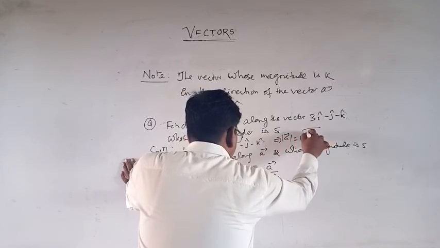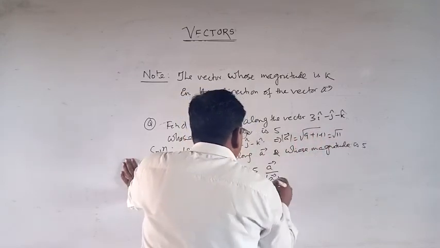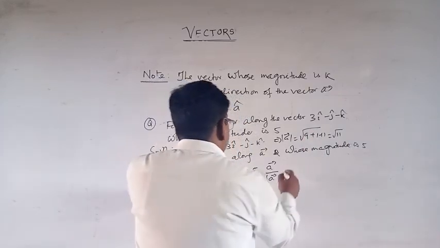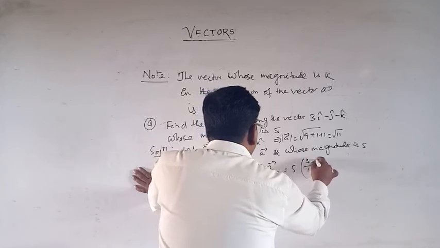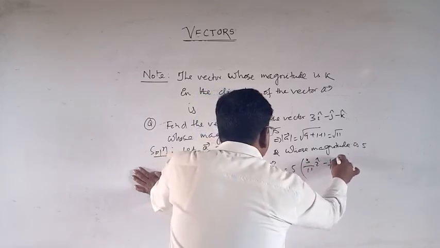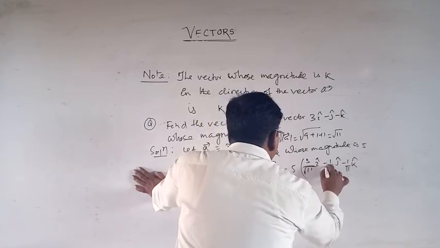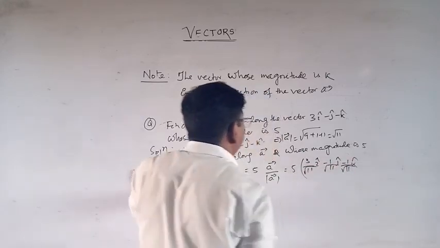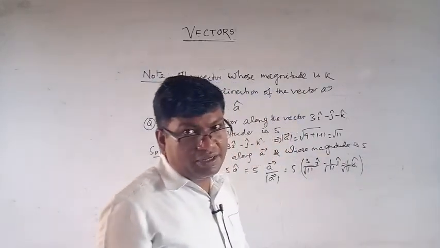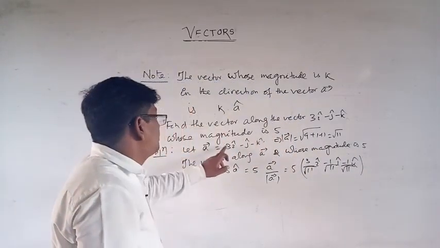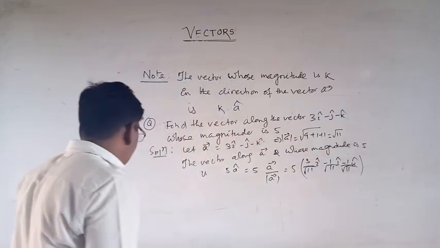That is 9 plus 1 plus 1, root over 11. So this is equal to 5 into 3i minus j minus k by root over 11. Okay, this is the unit vector whose magnitude is 1, into 5, that is 5. This is the question. One more question.